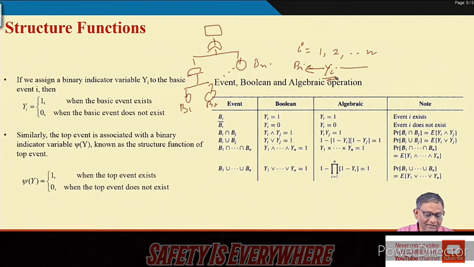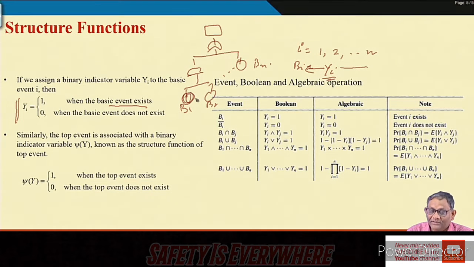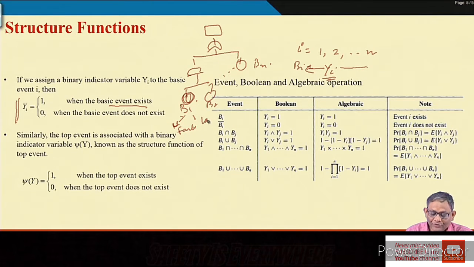that these relations hold. What is the relation here? yi equals 1 if the basic event exists. Suppose this is basic event B1. Either it is unavailable or available, that is, failed or working.